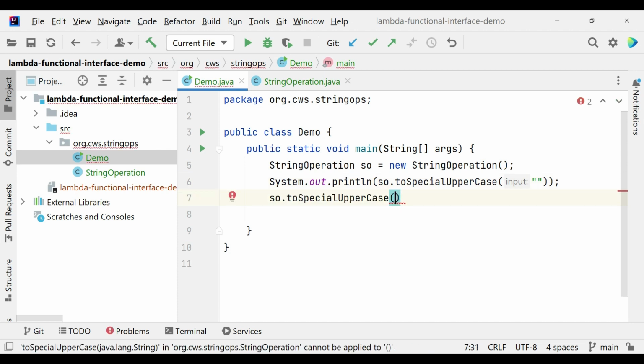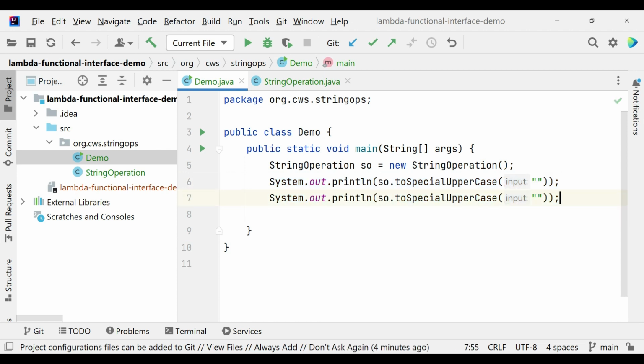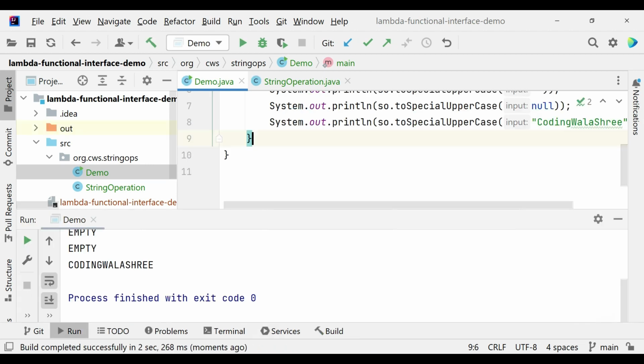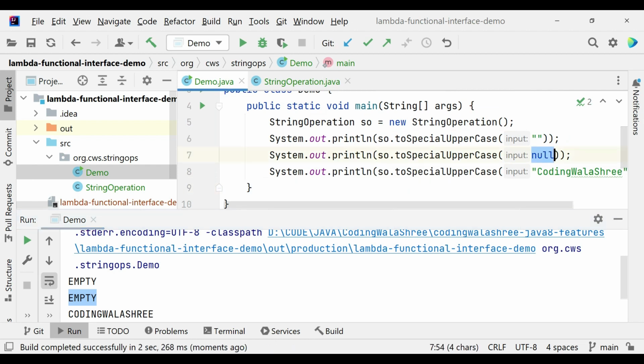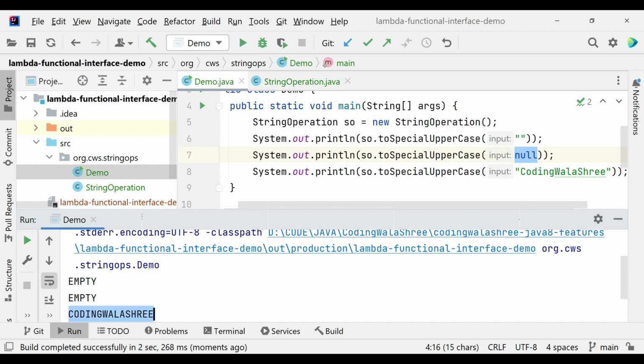We'll just copy the same statement. Another input is null, and third input is some string, let's say a valid string. Okay, so let's try to run this. As expected, the first two cases being empty and null, they have returned empty as output. Third one is a valid string, so it has capitalized it and returned.